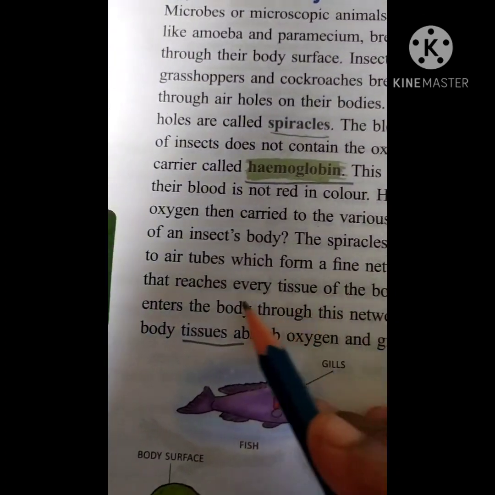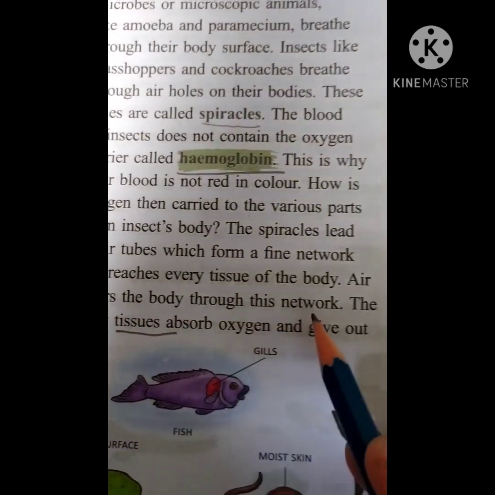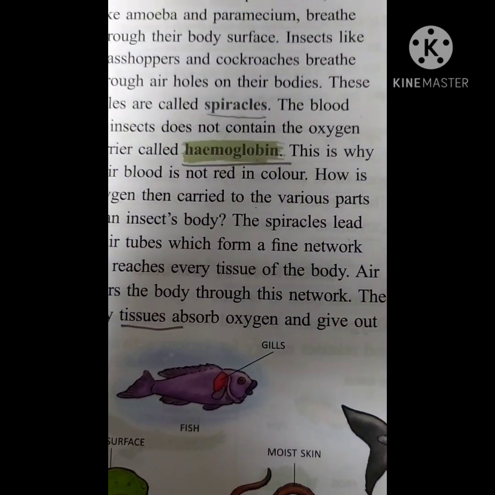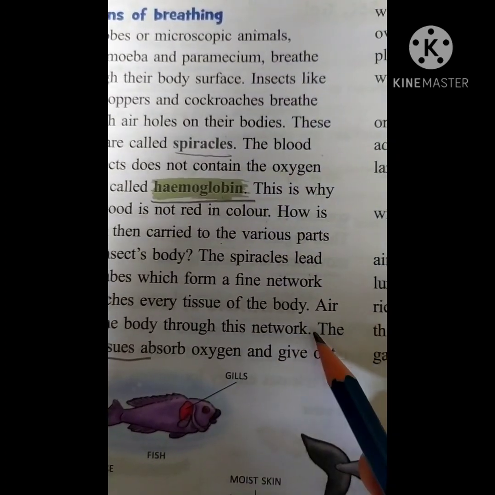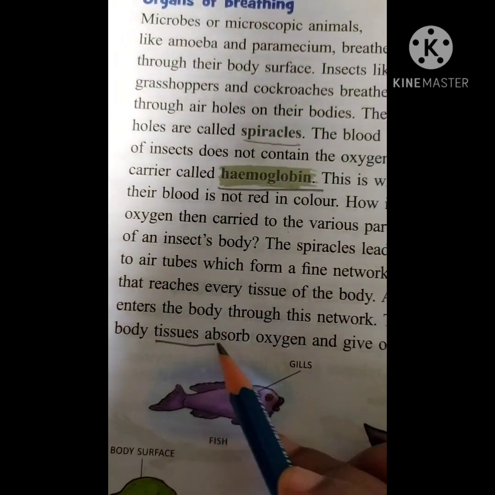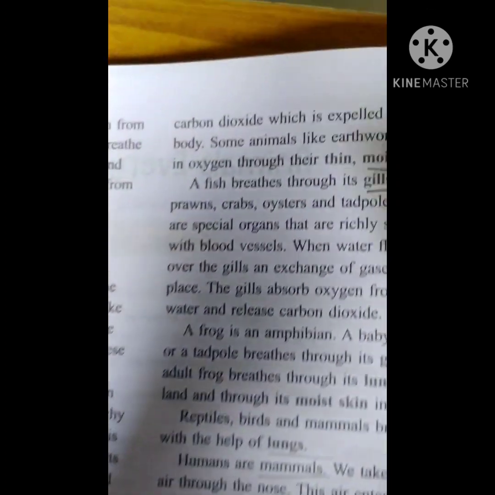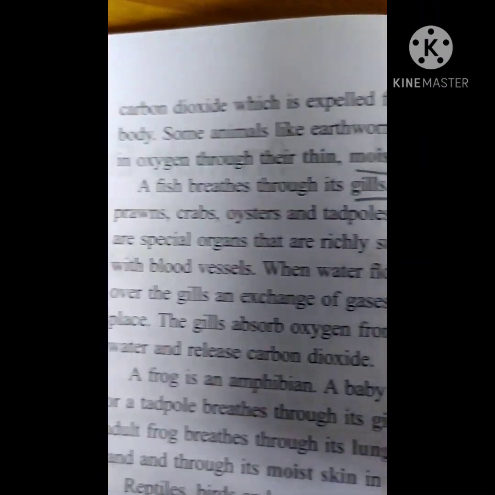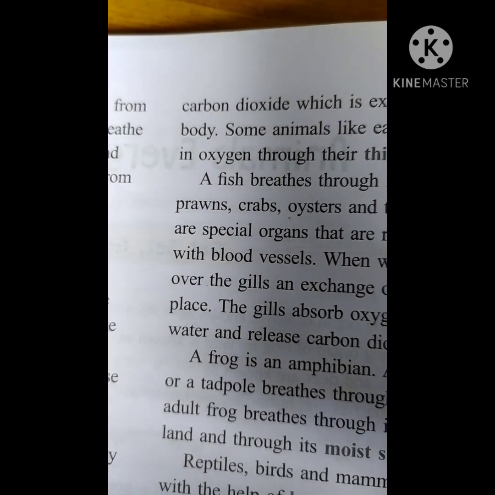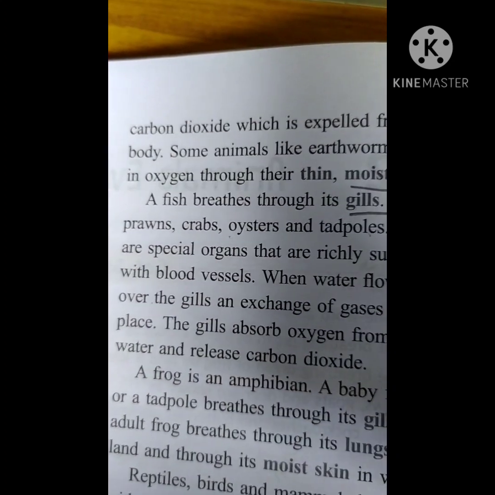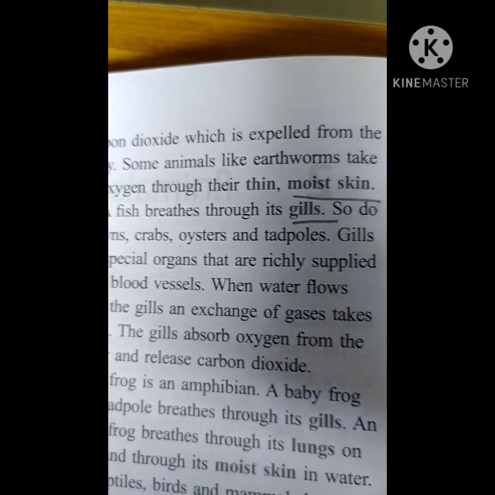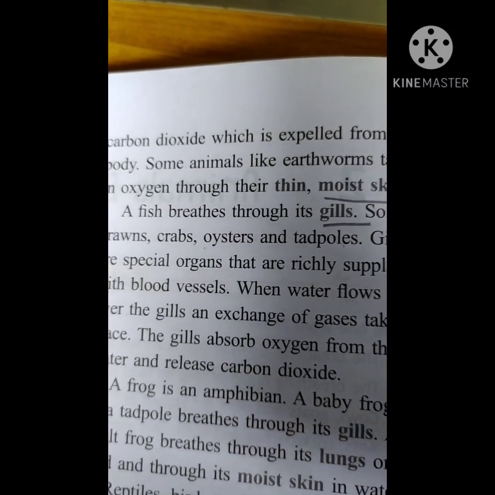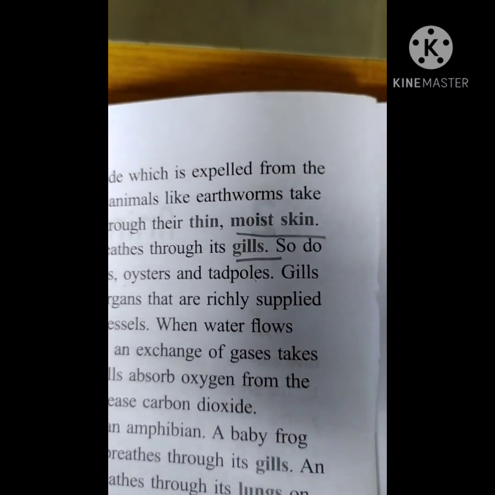Air enters the body through the network, the tracheae we said. The body tissues absorb oxygen and give out carbon dioxide, which is expelled from the body. Some animals like earthworms take in oxygen through their thin moist skin.